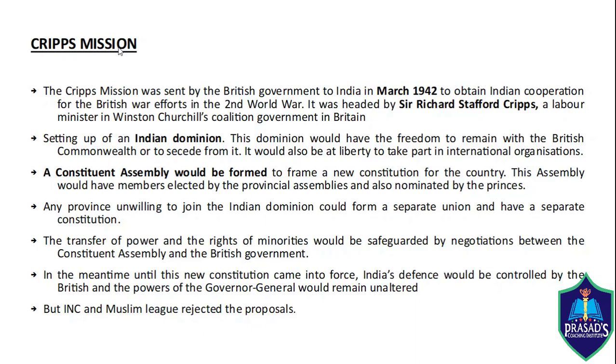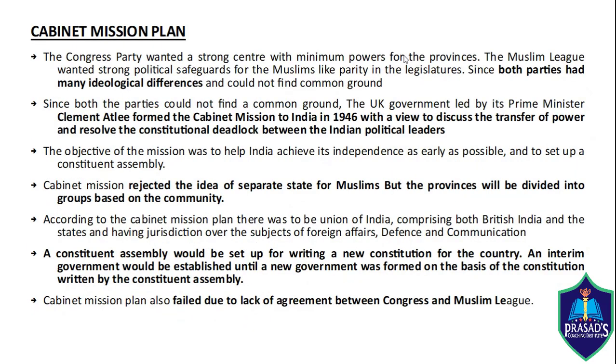Cabinet Mission Plan. The main two parties in India were the INC and the Muslim League. But both these parties had many ideological differences. The Congress party wanted a strong centre with minimum power for the provinces, while the Muslim League wanted strong political safeguards for the Muslims.